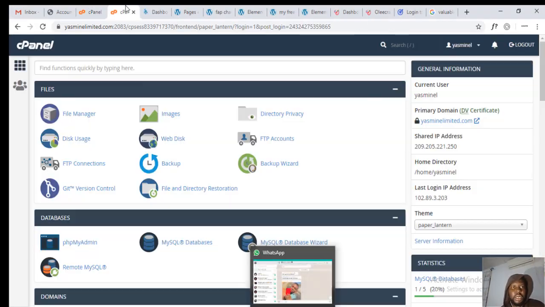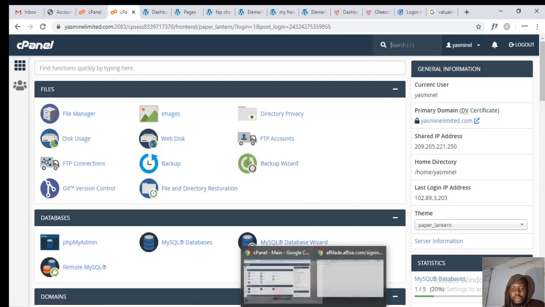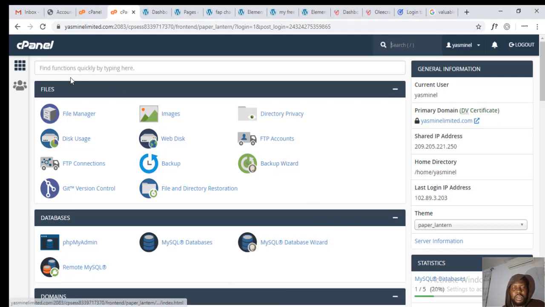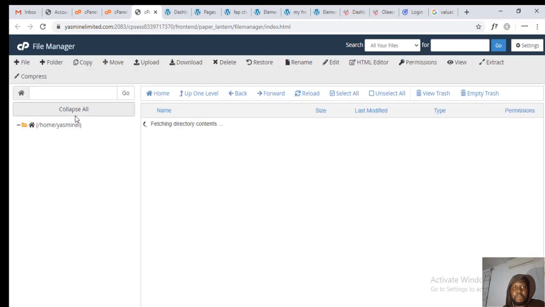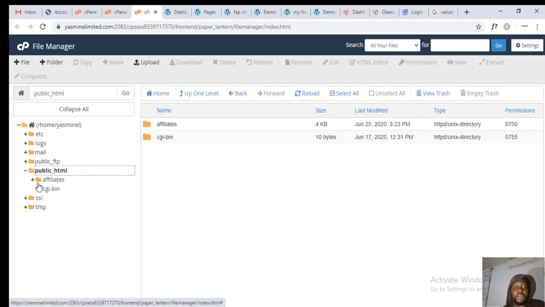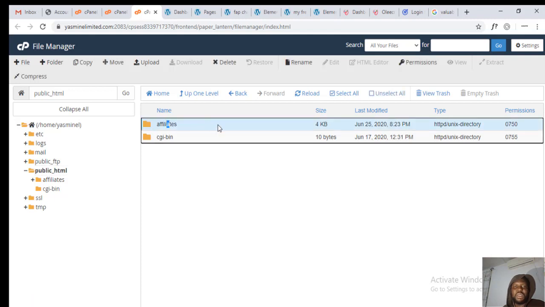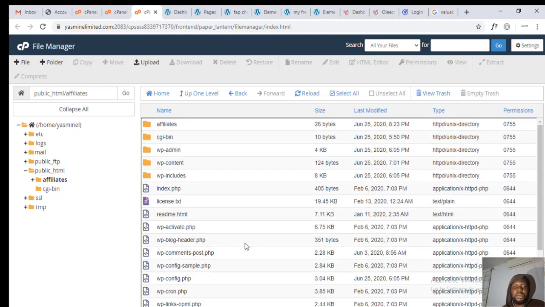Alright, so I think we are here now. To upload the website, you just need to come to your file manager on your cPanel, and then you go to your public HTML, and you can see I already have my affiliate folder there.